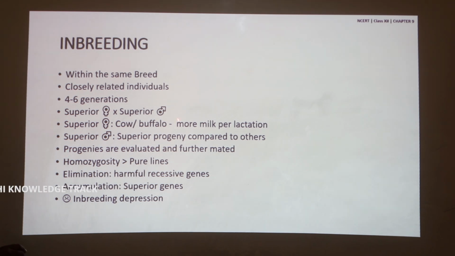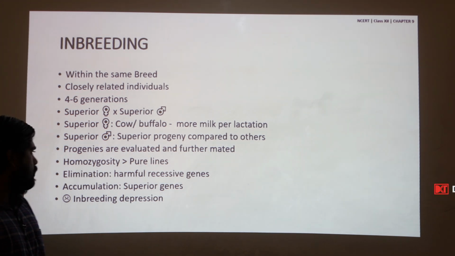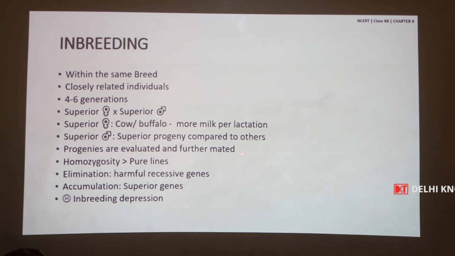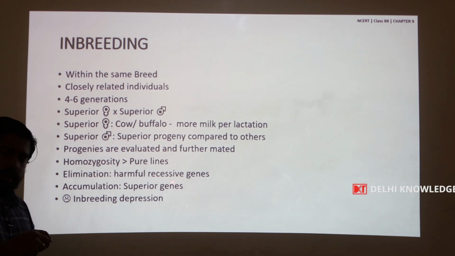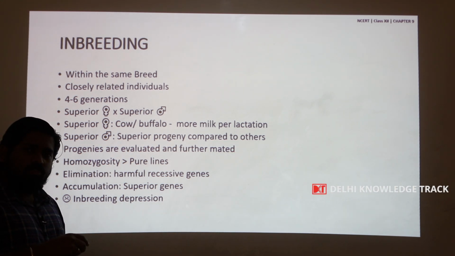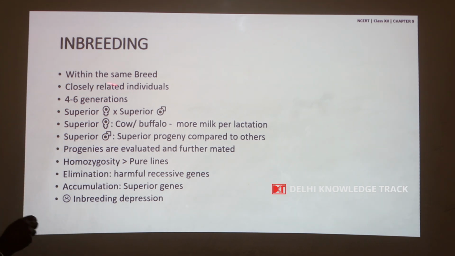After a superior male is crossed with a superior female, the progenies, that is the calves which are produced, are evaluated, and based upon the evaluation they are used for further mating. This is performed for nearly 4 to 6 generations, which is called inbreeding.